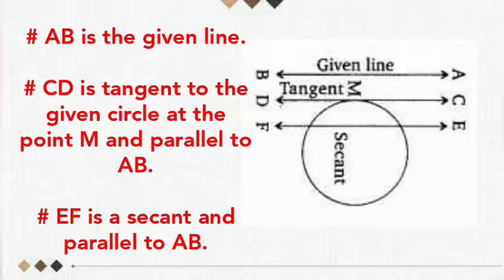EF is a secant and parallel to AB, intersecting at 2 points, so that is a secant. So AB is the given line, CD is a tangent and EF is a secant parallel to AB.